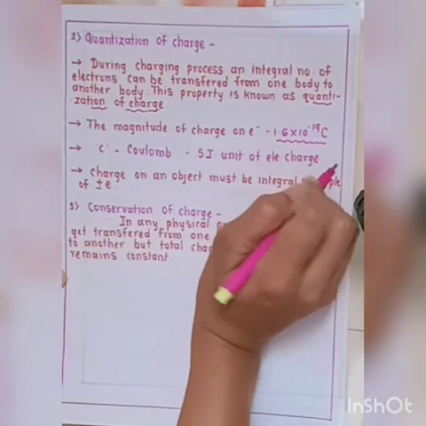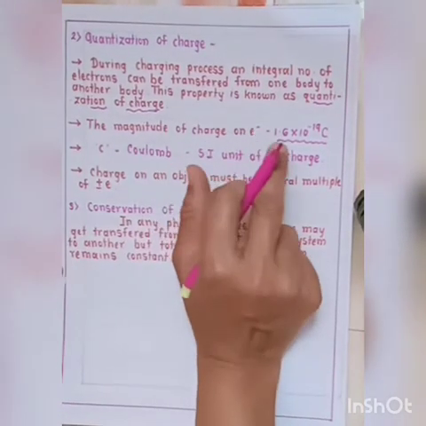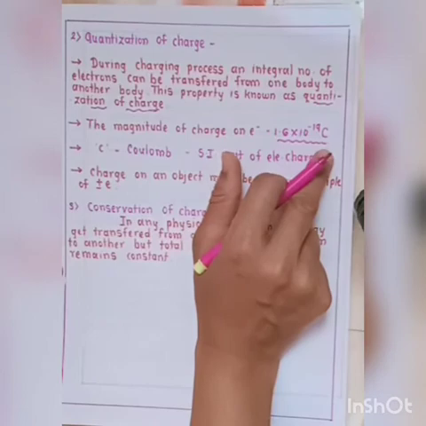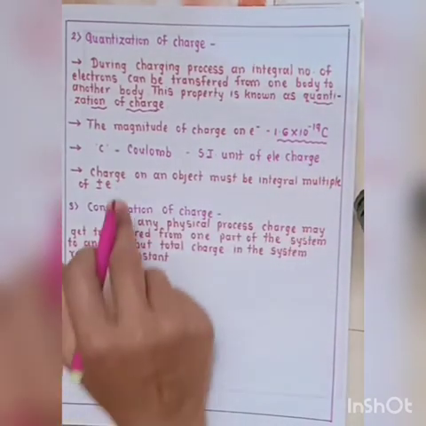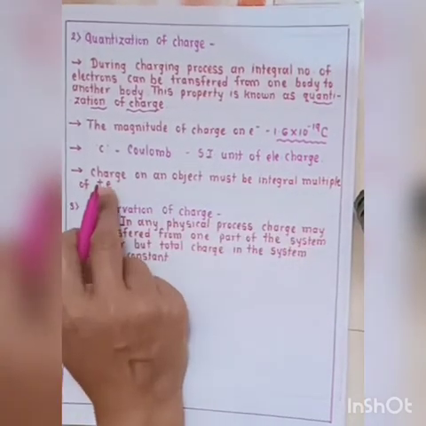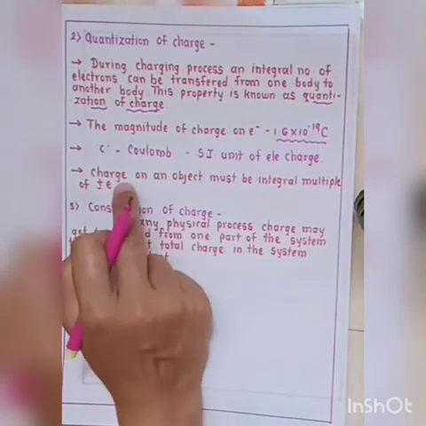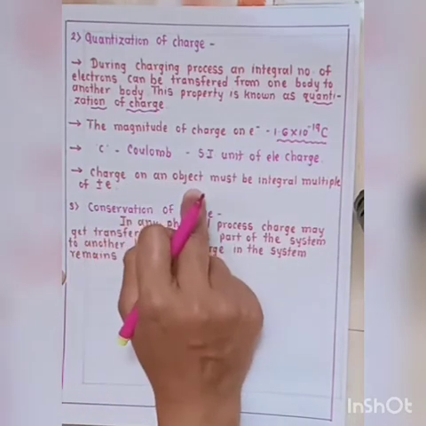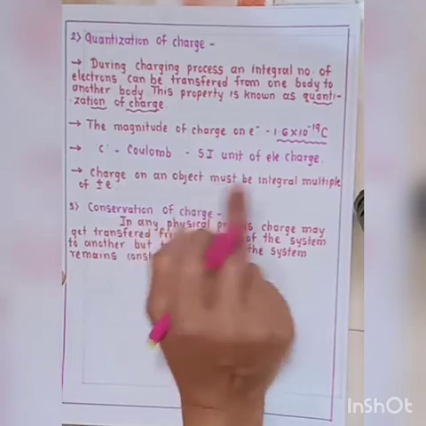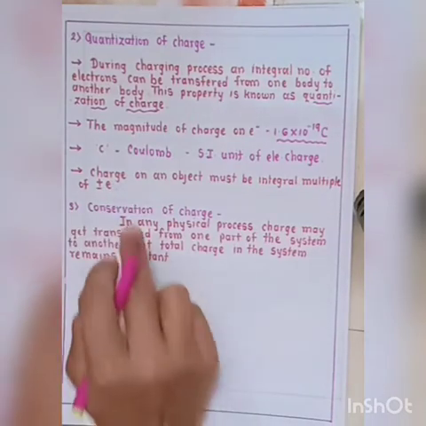Always remember, Coulomb is the SI unit of electric charge, and the standard value of charge on an electron is 1.6 × 10^-19 Coulomb. And charge on an object must be an integral multiple of ±e. Why here ±e? Because charge on an object can increase or decrease in multiples of e. So here charge is ±e.